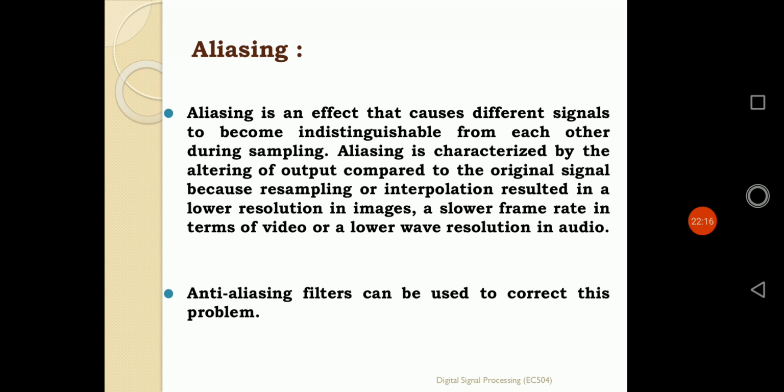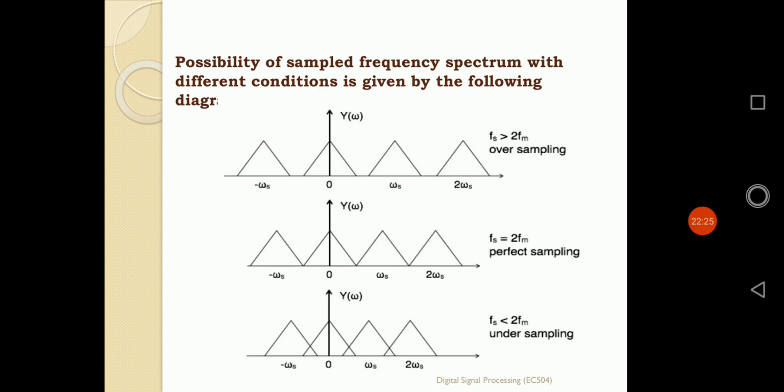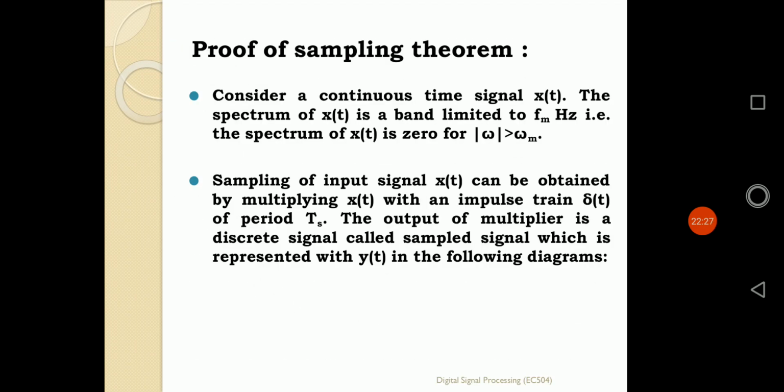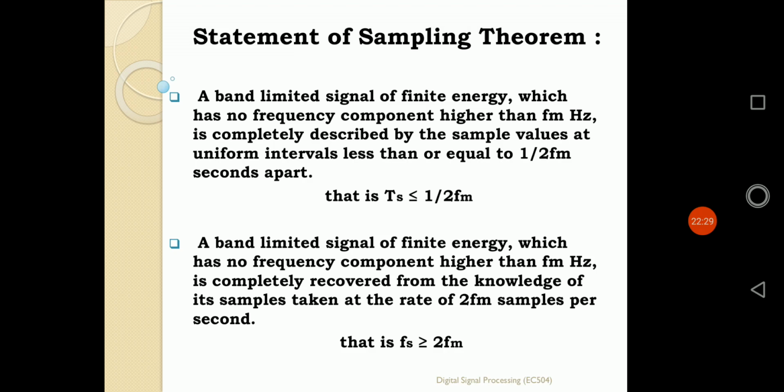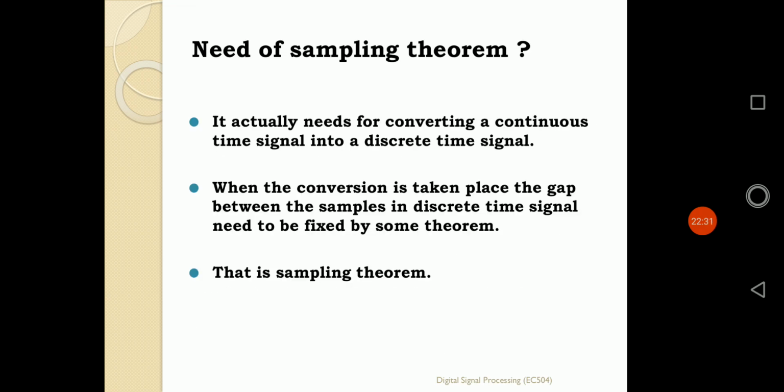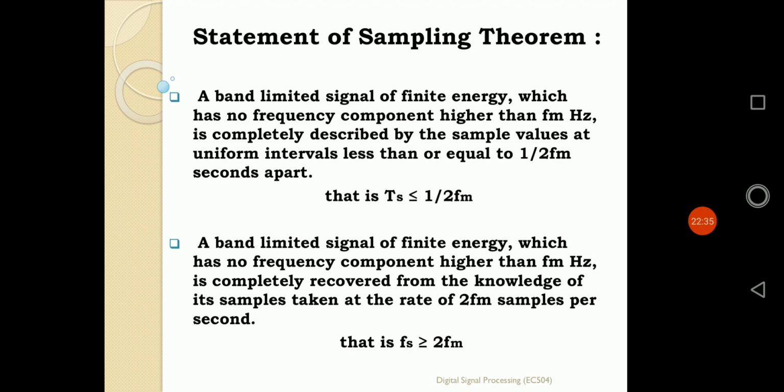So in that way, we have completed our 7th lecture. At first, we stated the basics of this lecture, and why the sampling theorem is very much needed. Then we saw the statement of the sampling theorem according to two statements, time and frequency.